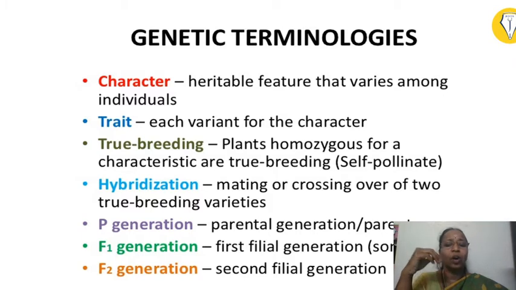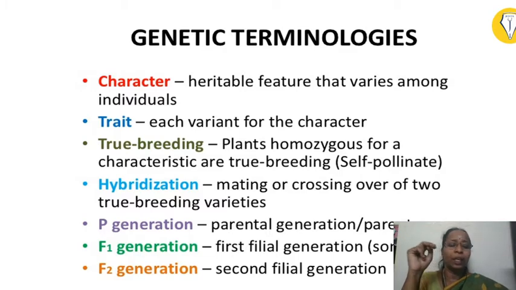The next terminology which you are going to study is hybridization. And this is a mating or crossing over of two true breeding varieties. For example, if you are cross-pollinating a tall plant with a short plant. See here, the trait is stem length tall and stem length short. You are crossing this tall plant with a short plant, and this process is called as hybridization. Two varying characters are involved here. So in this process, you are taking two plants which differ in their traits, and they are going to be the parental generation. They are said to be the parent for your cross-pollination.